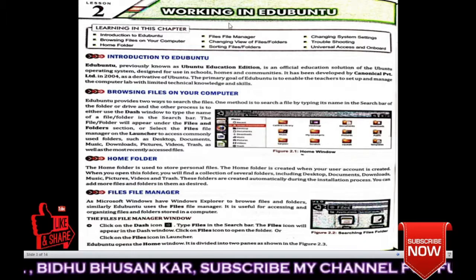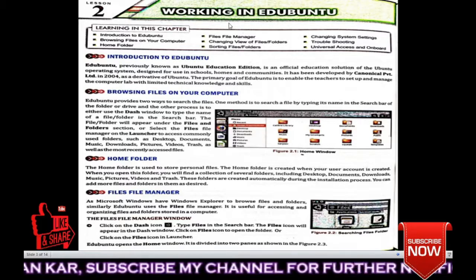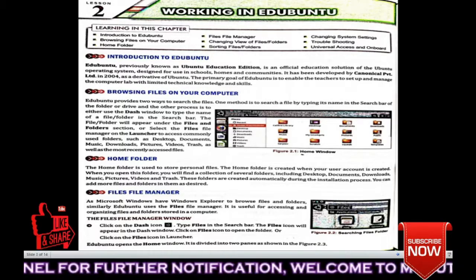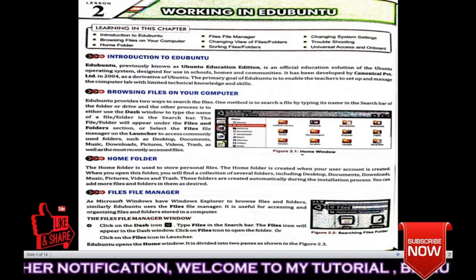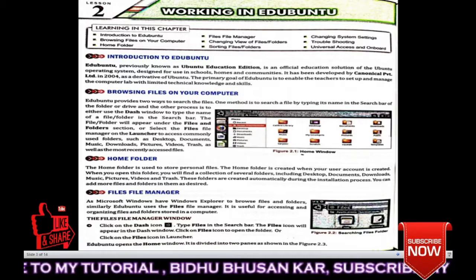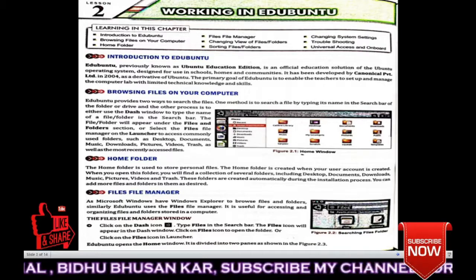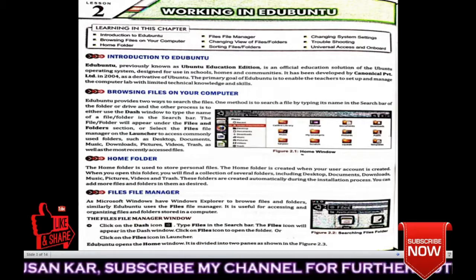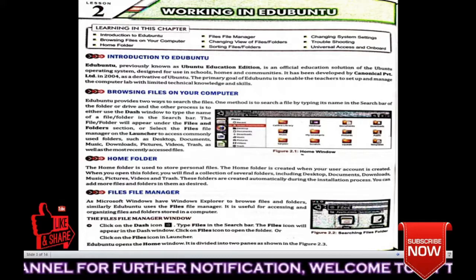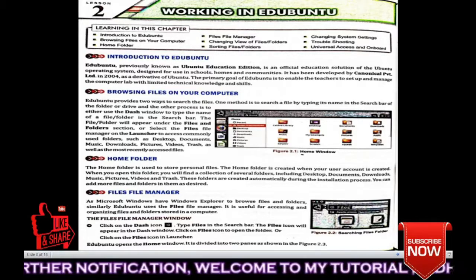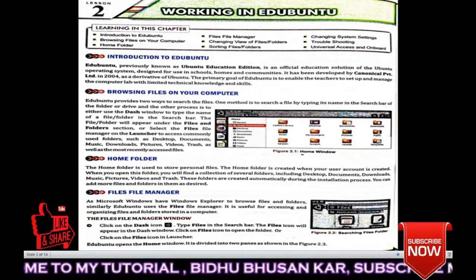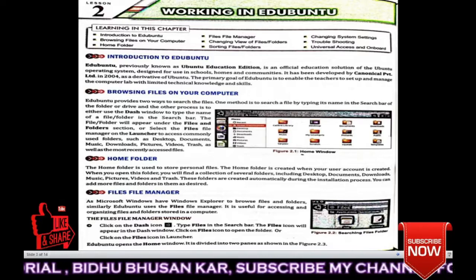Basically, Ubuntu is an operating system. It is an operating system of Linux. It is a Linux operating system. As you know, Linux is what? Free version operating system. You can simply download this operating system from the internet, and you can install it in your computer. Okay, let's read more about our Ubuntu.